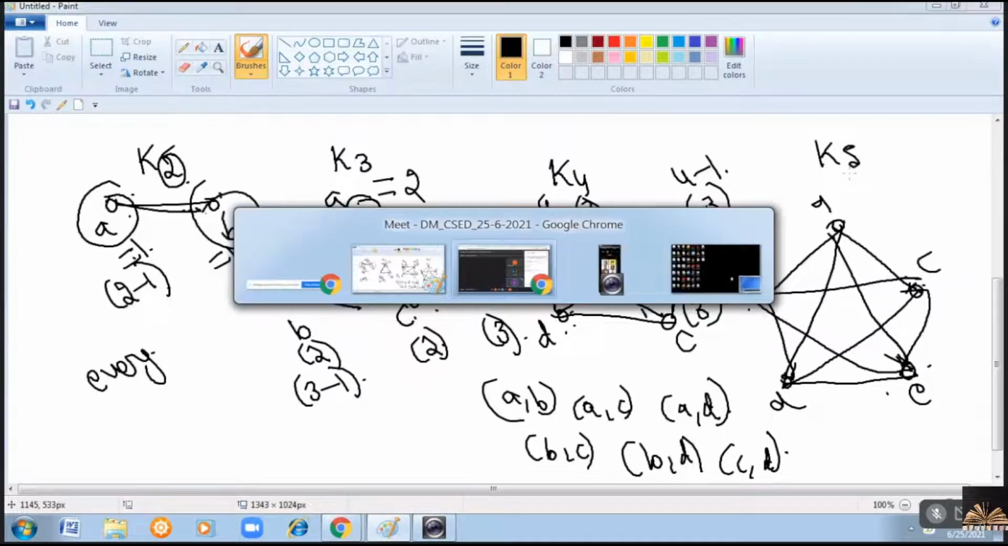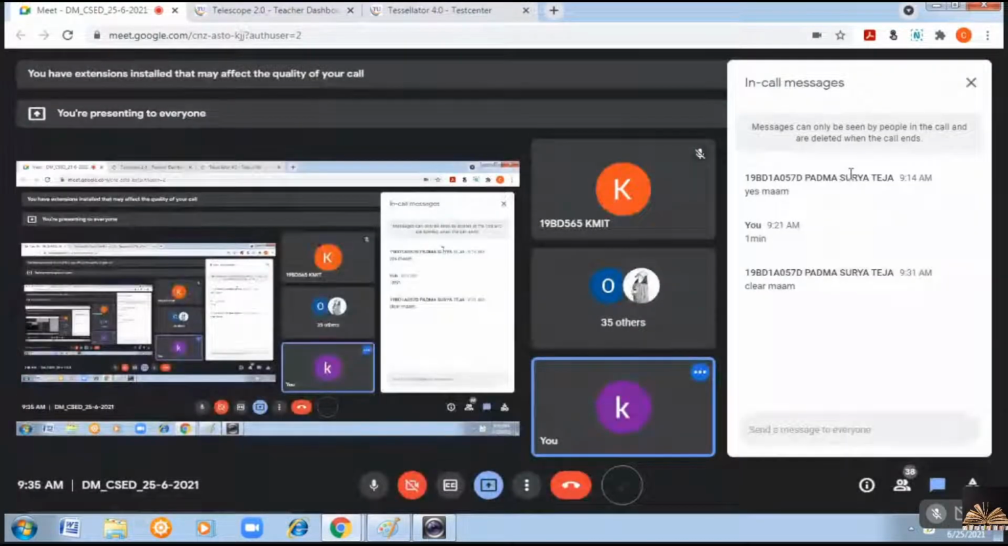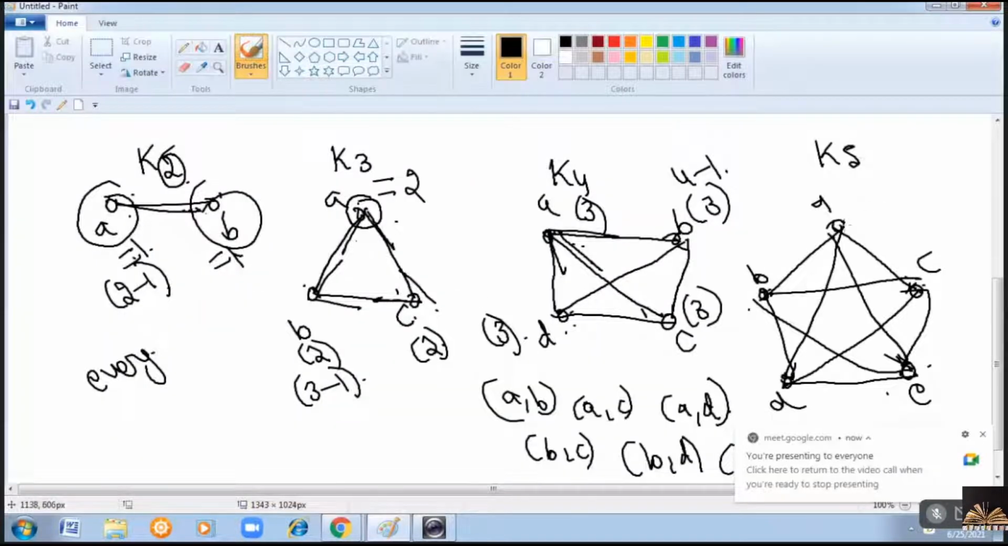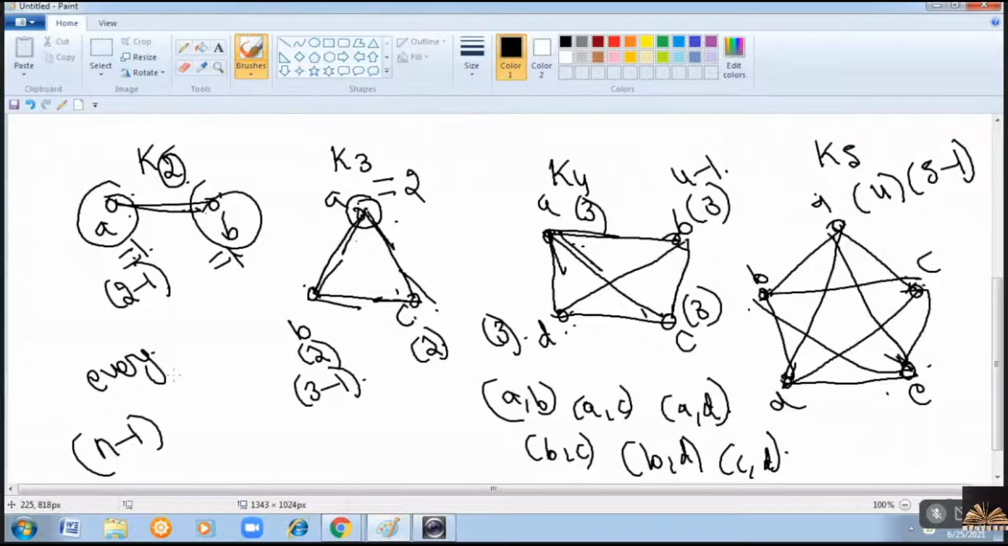Now for K5, the degree of all the vertices will be 4. You can write it as 5 minus 1. Therefore, you can say that the degree of every vertex in case of a complete graph is equal to n minus 1. The degree of a vertex in a complete graph is equal to n minus 1, and all the vertices will have the same degree. Clear?